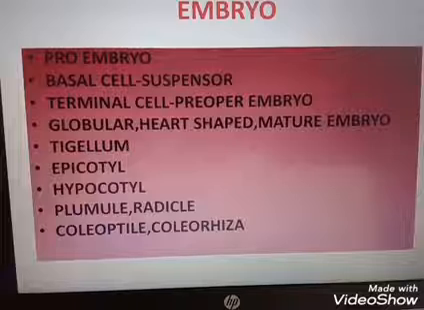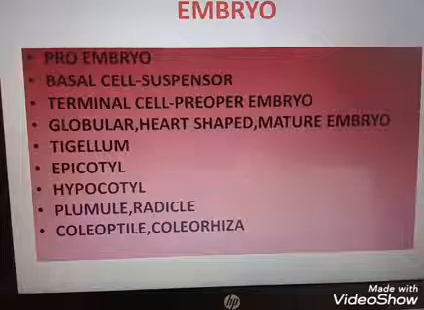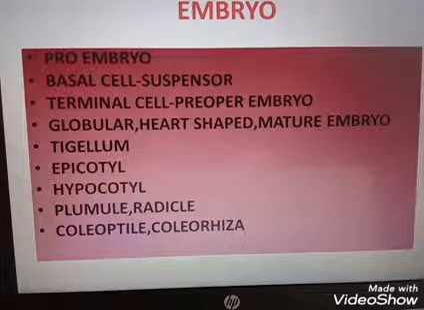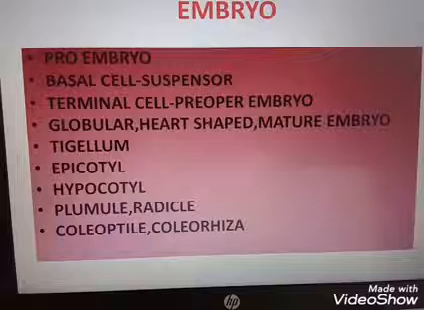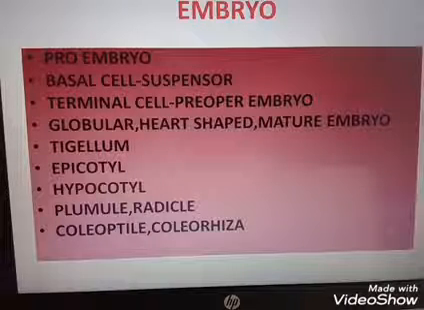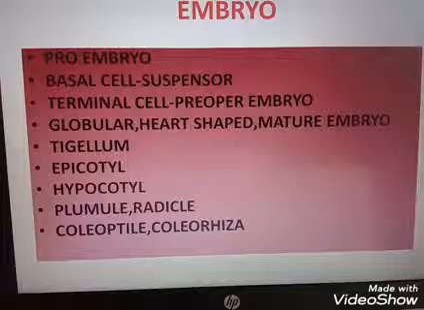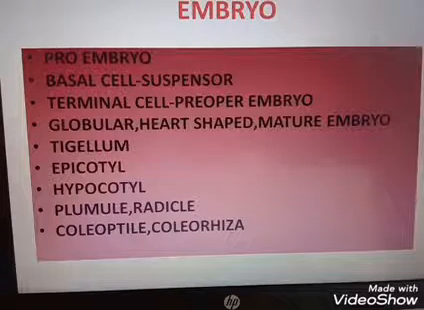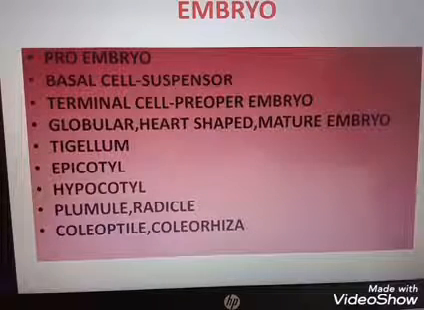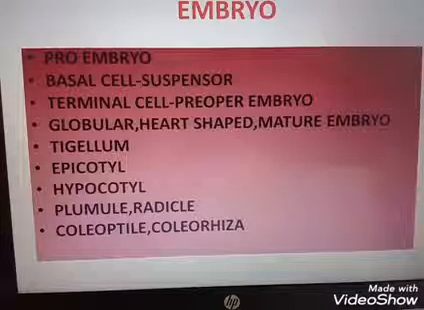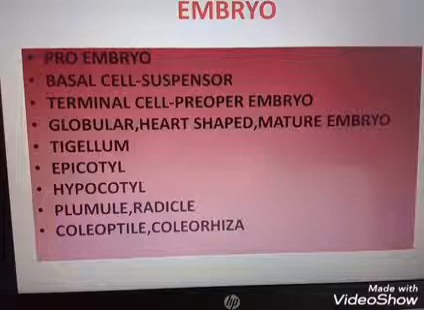Initial stages of embryonic development in dicotyledons and monocotyledons are almost similar, but later their development becomes different. That means the first stages of embryo development are similar in both, then it changes. In all angiosperms, meaning flowering plants, the zygote divides first to form a two-celled stage that is known as the proembryo.